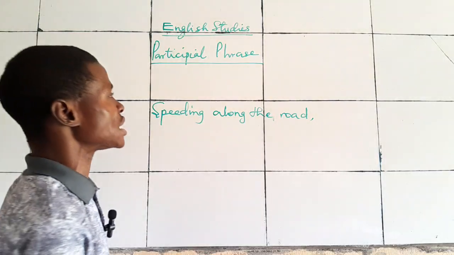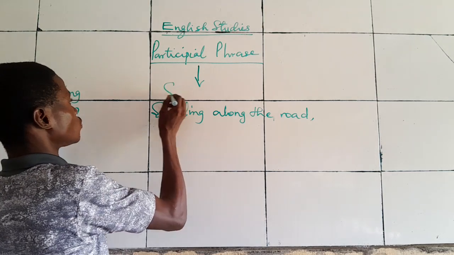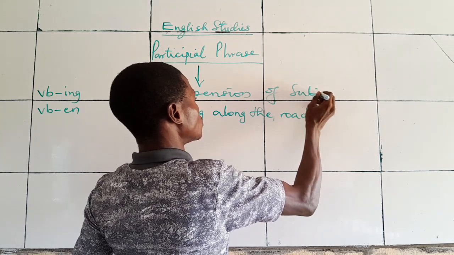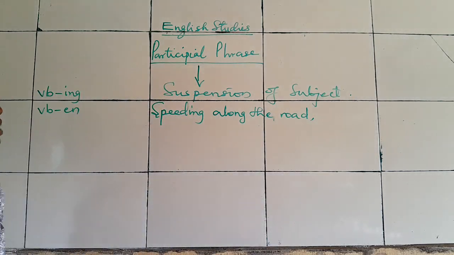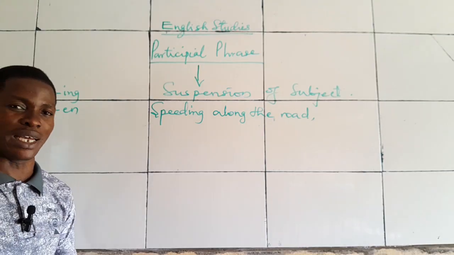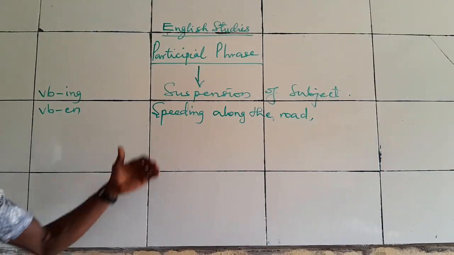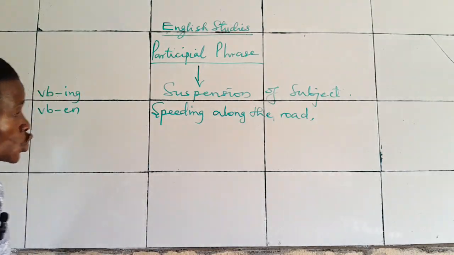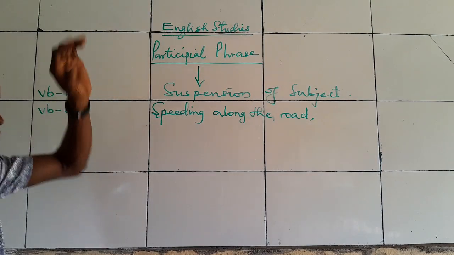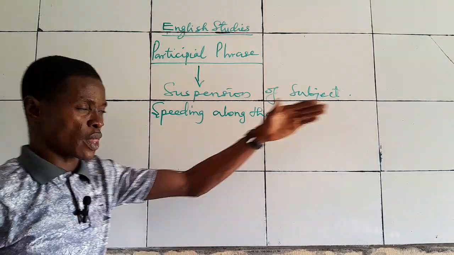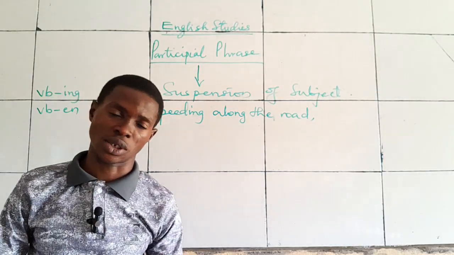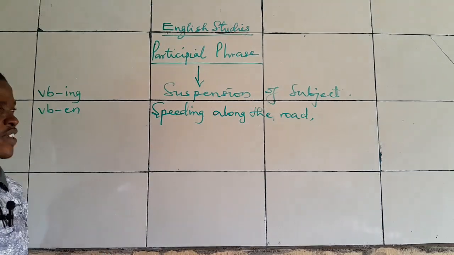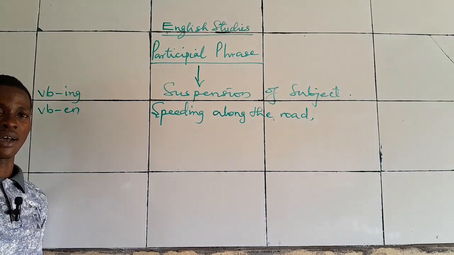The meaning of participial phrase is known as suspension. Suspension of subject. When a subject is suspended in a clause, in a sentence, a subject that is supposed to perform an action will now be suspended. We will not know what that subject is. So when we have such, we call that one a participial phrase. Let's consider this. Speeding along the road. Who speeds or what speeds? Do we know? We don't know. Now, if you have it like this, how do we go on with it?